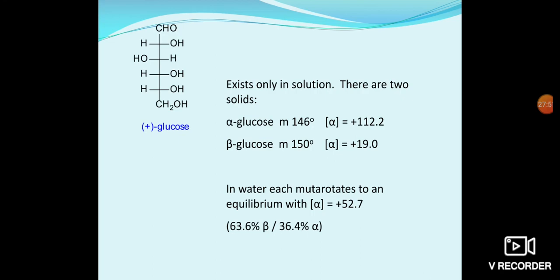In water, each rotates and comes to equilibrium at plus 52.7 degrees. This is called mutarotation. Alpha D glucose decreases its rotation and beta D glucose increases it to plus 52.7. These two compounds are in equilibrium with each other. This phenomenon is called mutarotation.